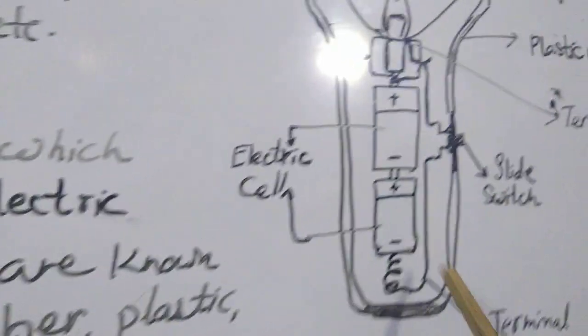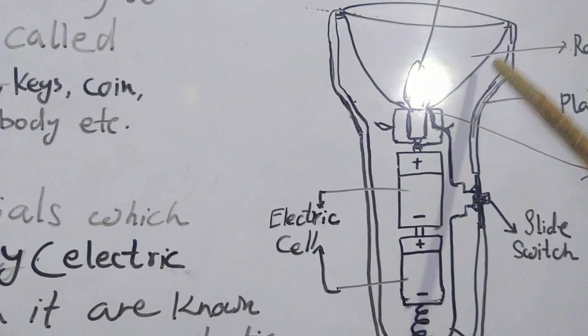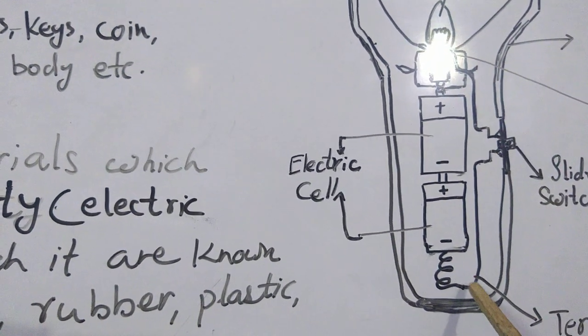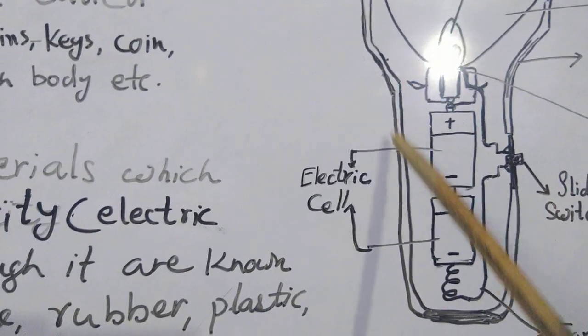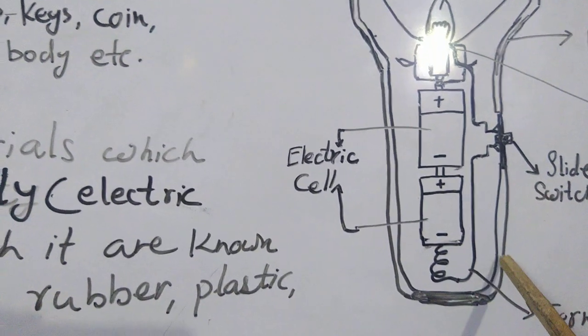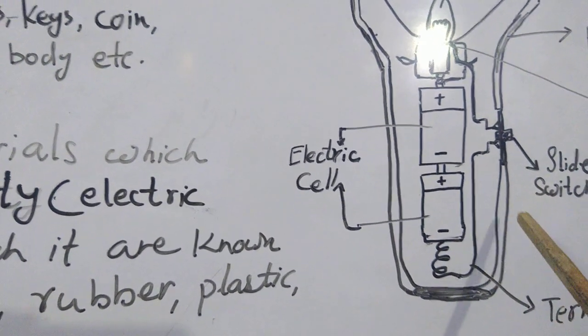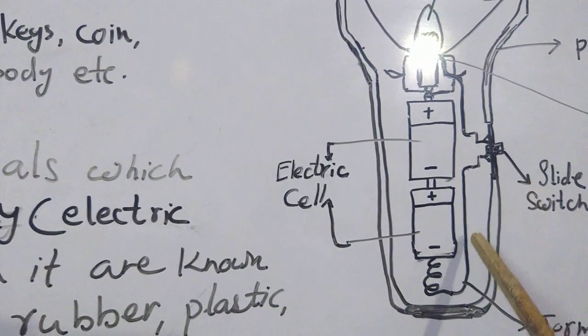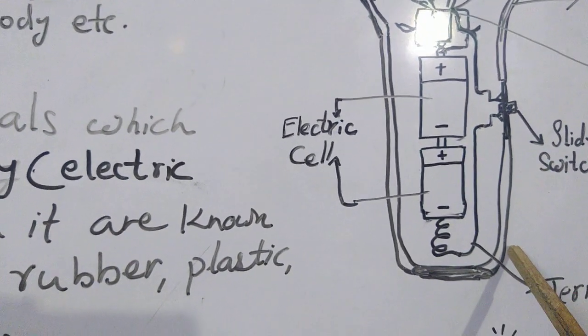You can take an example from this torch. This torch has a plastic covering. Electricity is passing inside this and it is covered with plastic, because plastic is an insulator. But here in this torch, the amount of electricity is not too high.